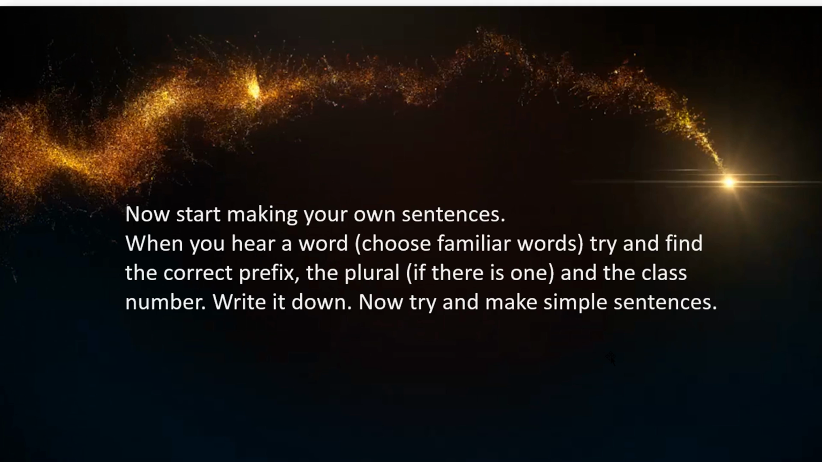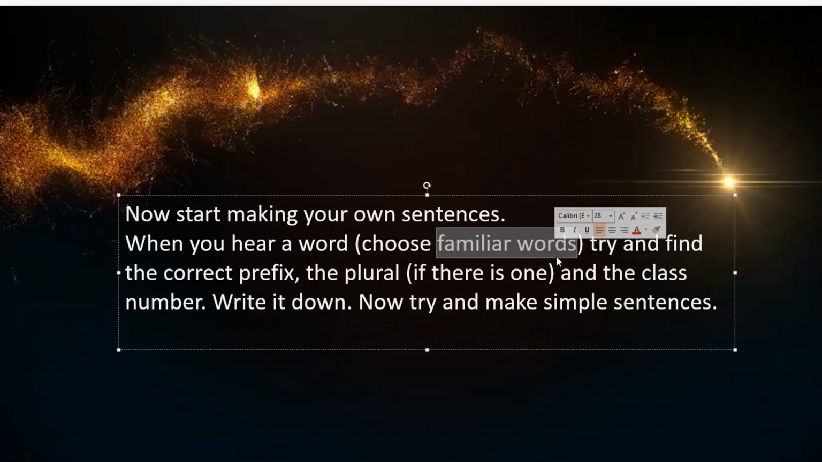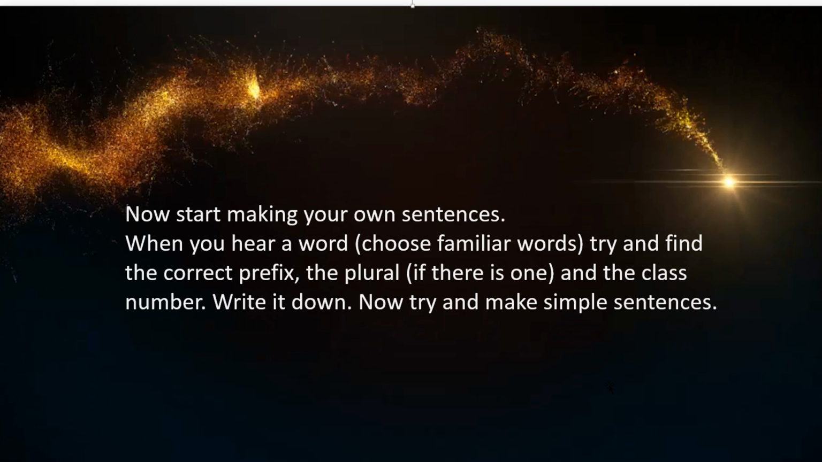Now, start making your own sentences. You can have fun. Use a pen and paper or your smartphone, whatever you have, and make your own sentences. Try and choose always familiar words, those words which make sense to you. In other words, your immediate surroundings. Then try and find the correct prefix, and the plural if there is one, and the class number. So there are three things to do there. Write it down. Now try and make simple sentences. Start very slowly and you'll get the feel for it later on. And then if you don't know, ask somebody, ask a Zulu friend to help you with that.